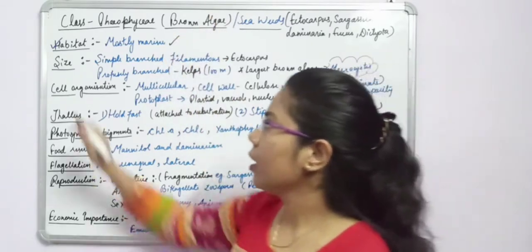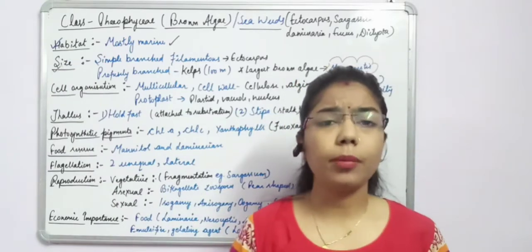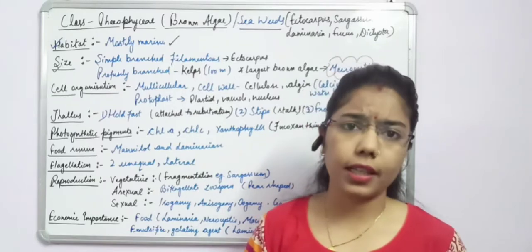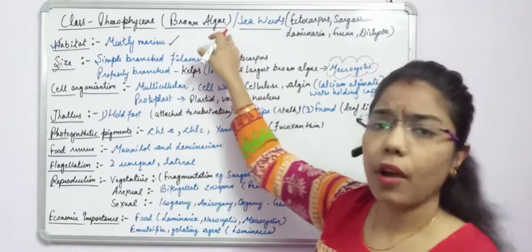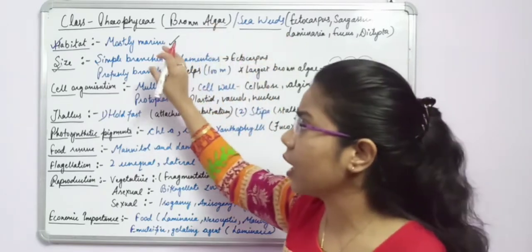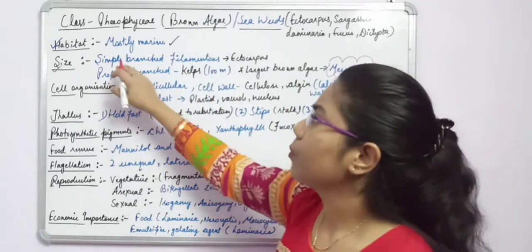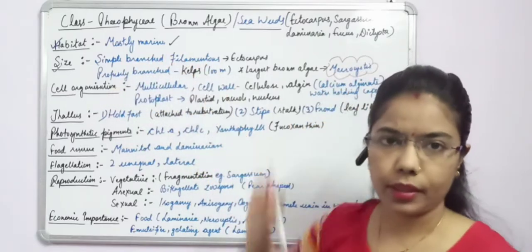Another one is size. There are different forms of these algae; in brown algae they are found in many forms, with the most variation. Most of the algae are simple, branched or filamentous.